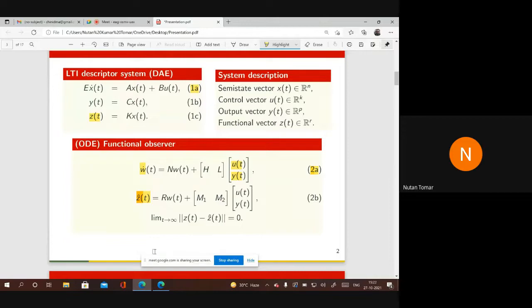For example, in this matrix E, it is one simple case, like you consider one row 0 0 0 0, meaning a null row, in matrix E. That means we have some algebraic constraint in the system, and we have to tackle that together with the ODEs and the remaining algebraic equations. So I hope the problem statement is clear. This system 1 is given, and we have to find this system 2 in such a way that z hat t tends to z t as t tends to infinity. That means we have to estimate this z.